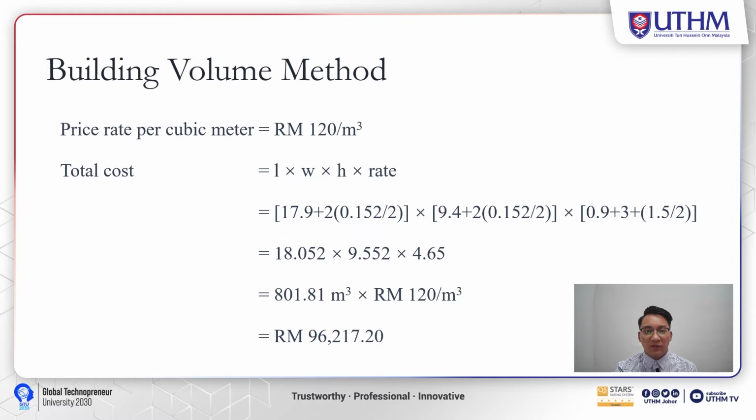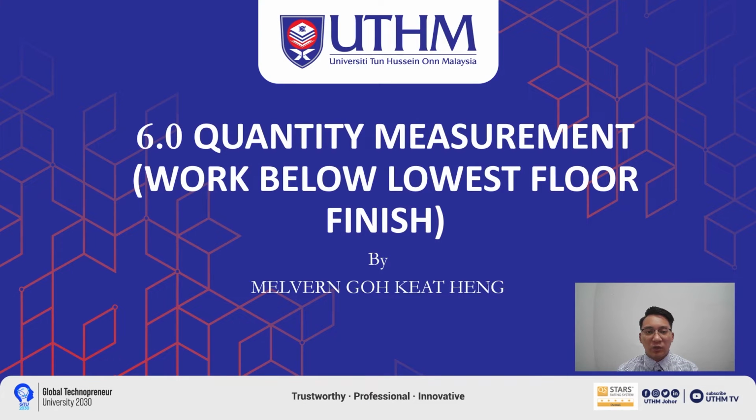Next is the building volume method. The price rate per cubic meter is 120 ringgit per cubic meter, and the total cost can be obtained by multiplying length, width, height and the rate. And the amount is 96,217 ringgit and 20 cents.